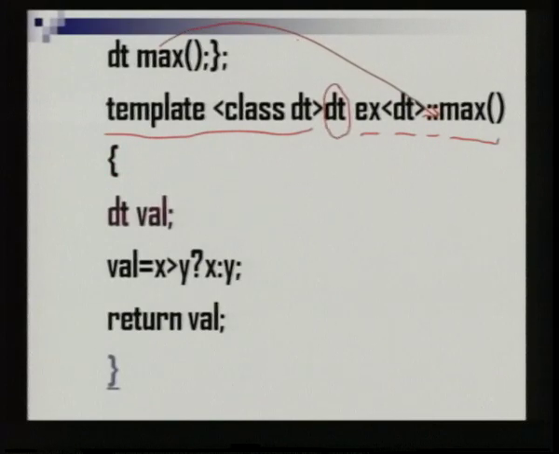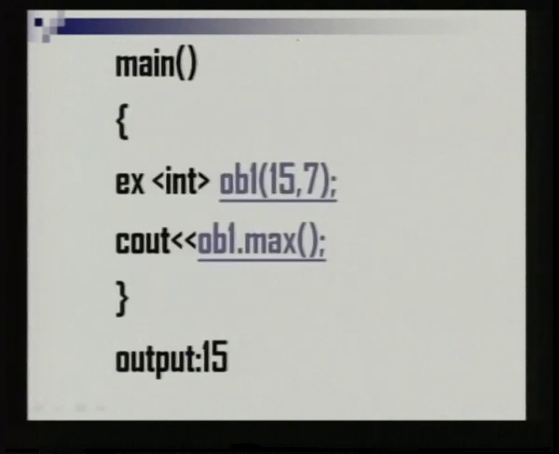So, what are you doing here? Again you are creating a variable of type dt. You are finding the maximum of two numbers here. If x is greater than y, you are returning x, otherwise you are returning y. So, the val will have the value of this bigger number and you are closing the function. So, now we will call this function from the main program and see how it is executed.